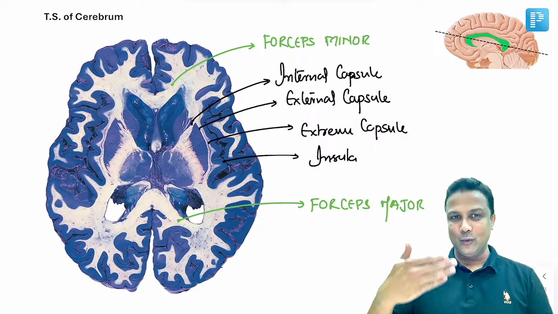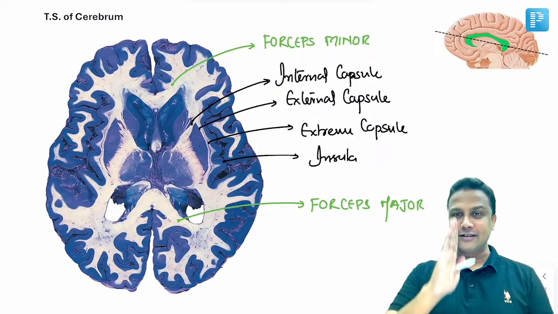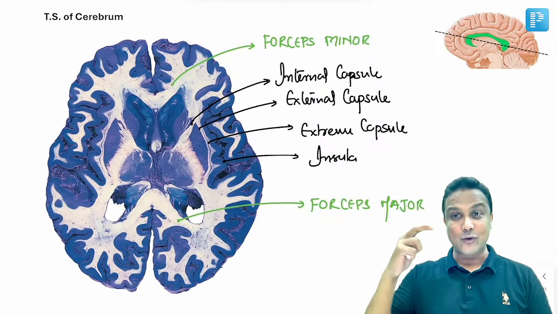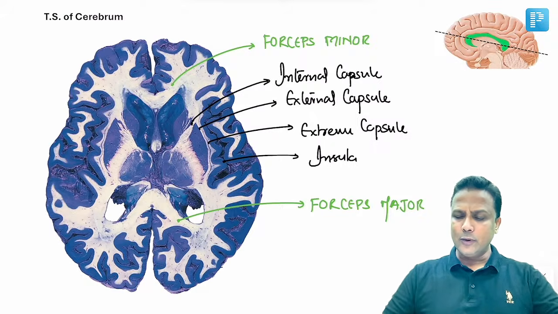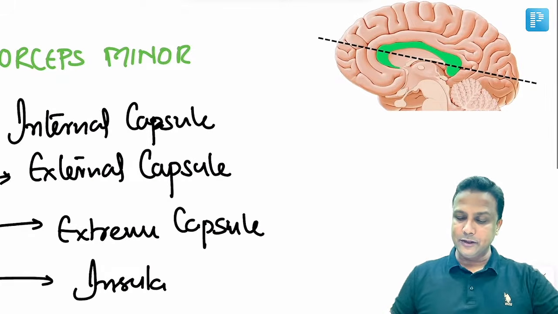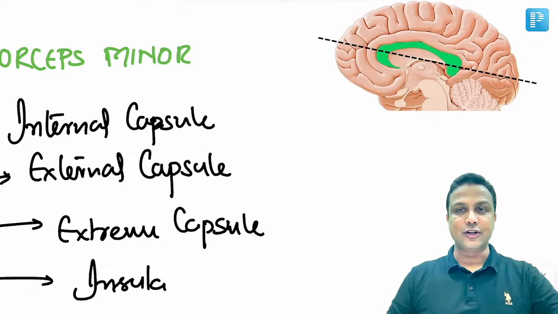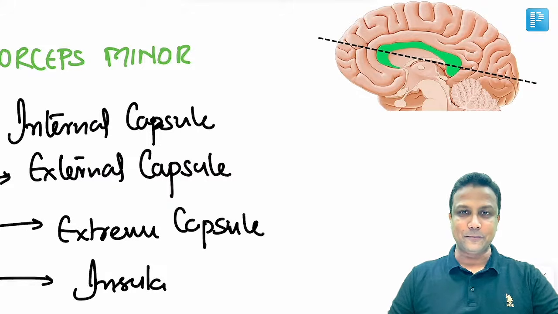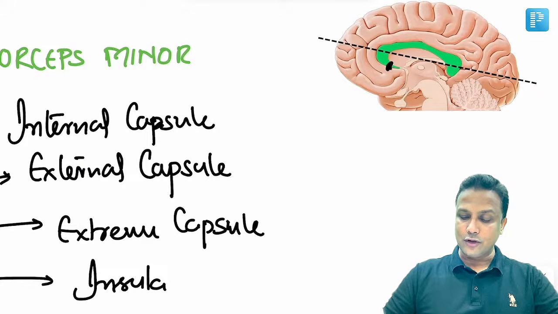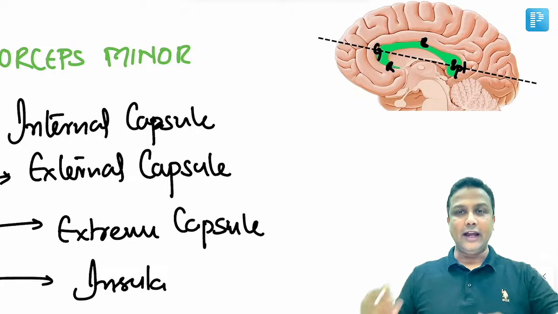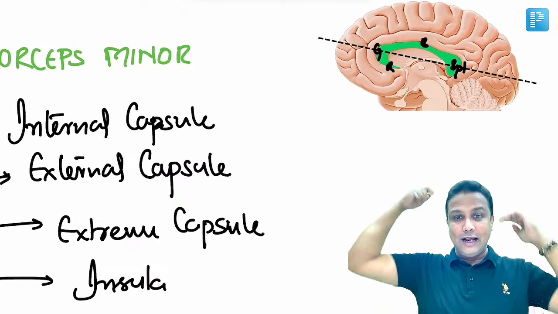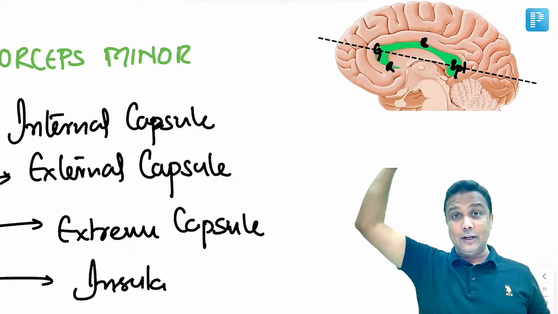Now, once you are done with the coronal section as well as the sagittal section, now let us go ahead with the transverse section of the brain. Now, to understand this diagram, first look at this small diagram here. In this small diagram, you are able to appreciate that the green colored structure over there will be the corpus callosum. Corpus callosum will have rostrum, then genu, then body, and the splenium. And we are going to cut transversely here and remove the upper part and throw it off. And then we are seeing from above.